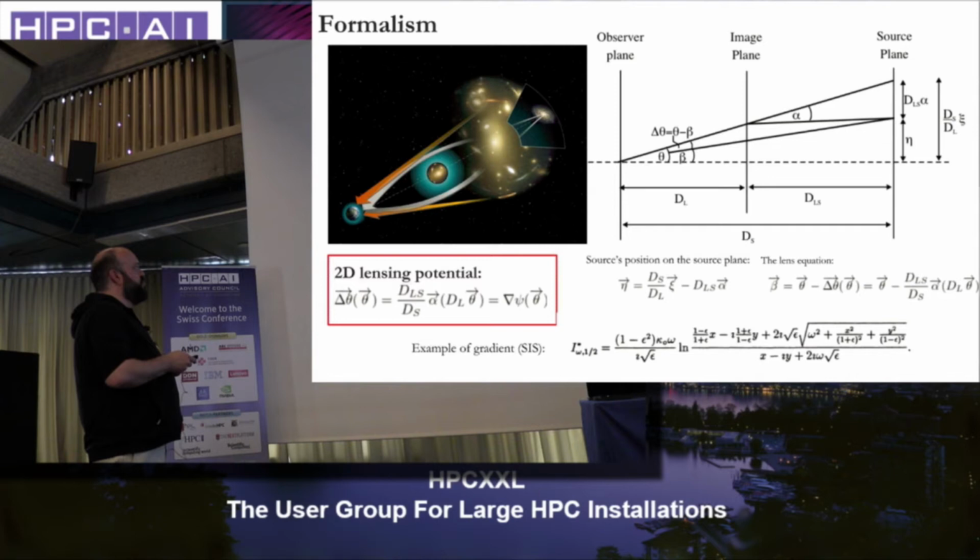We take the barycenter and then we relens the barycenter, okay? And it gives us the red triangles. If the parametric model that we used is correct, we should be close to the original spots. That's how we recover the characteristics of the lenses that we have in between the two.